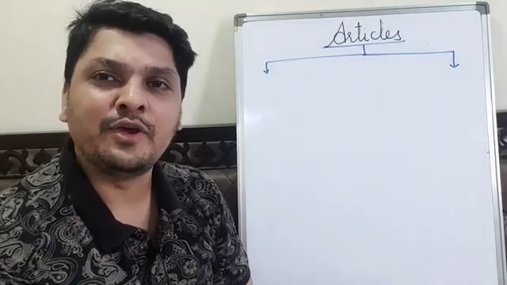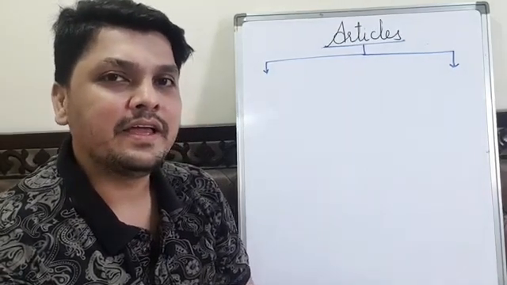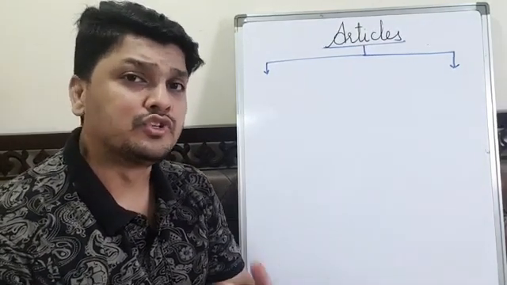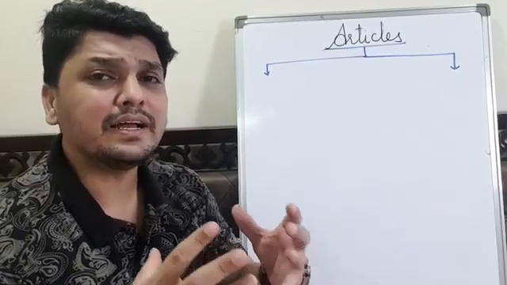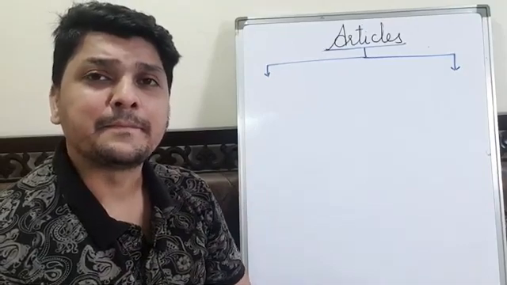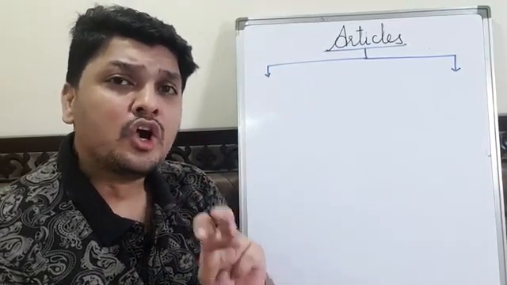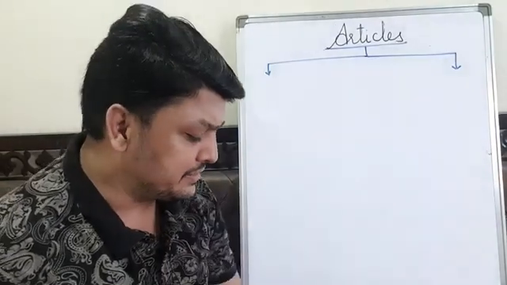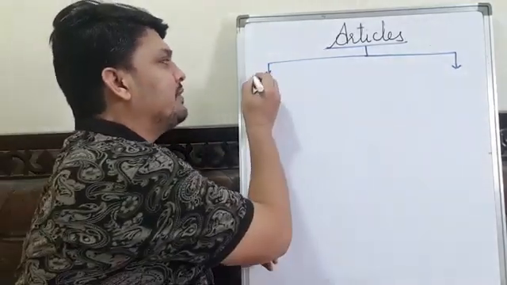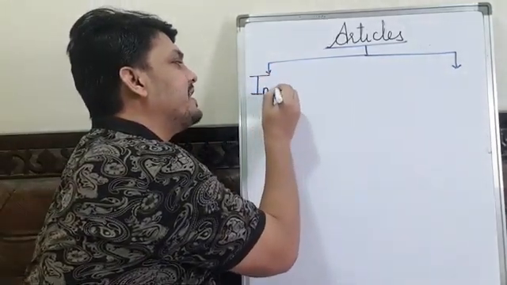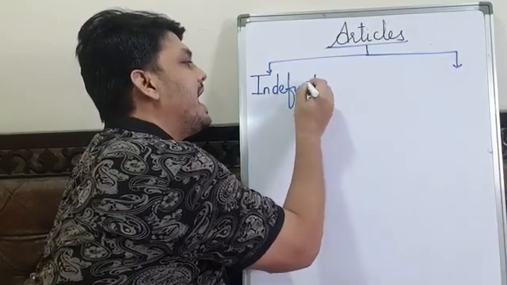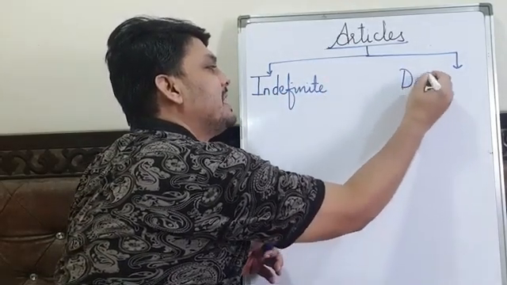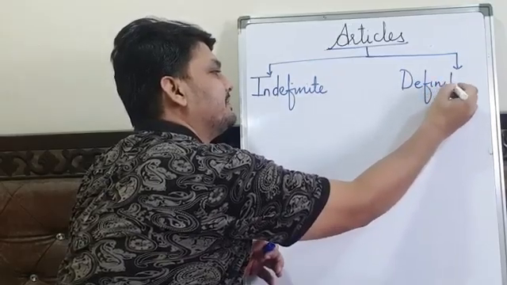In today's video, we will study articles. Students, you are well acquainted with this topic, so let's study it thoroughly. There are two types of articles. The first one is indefinite article and another is definite article.